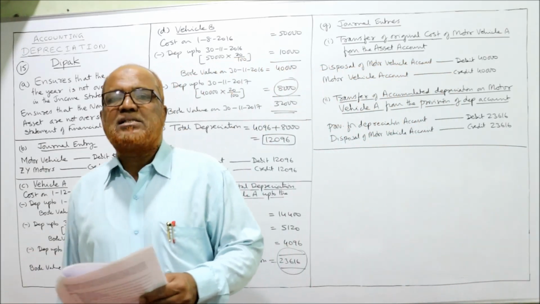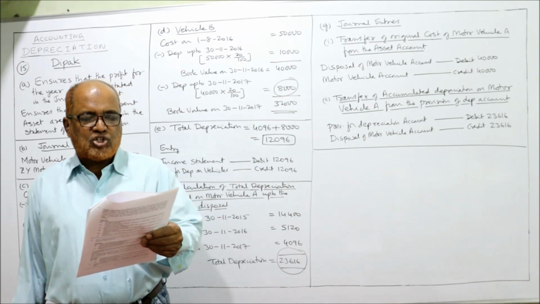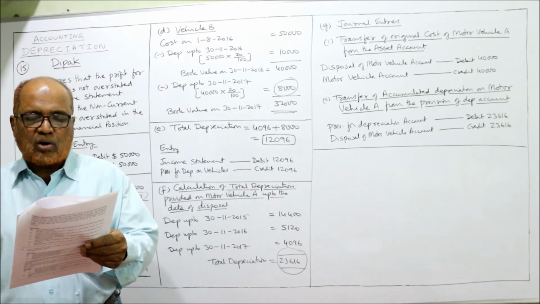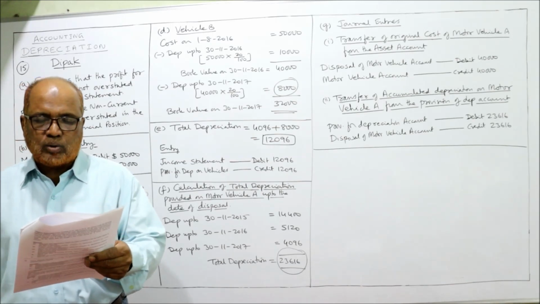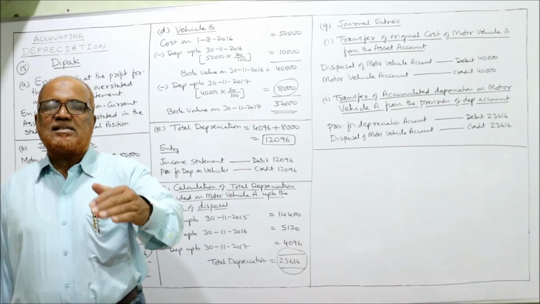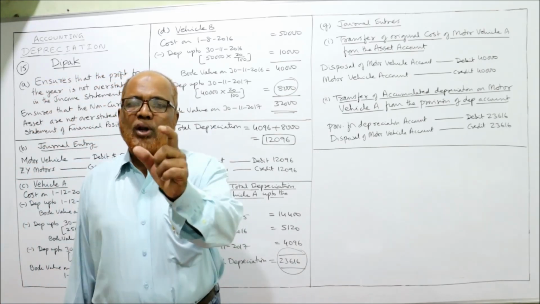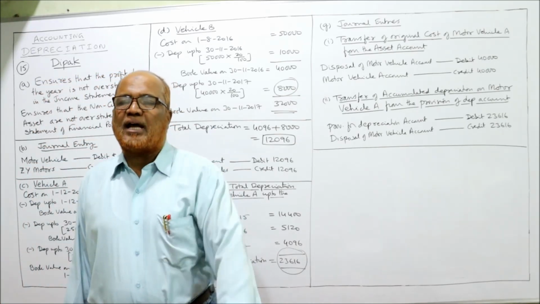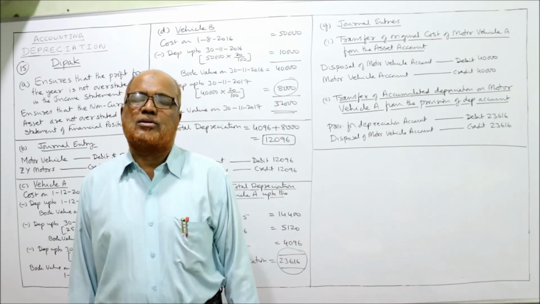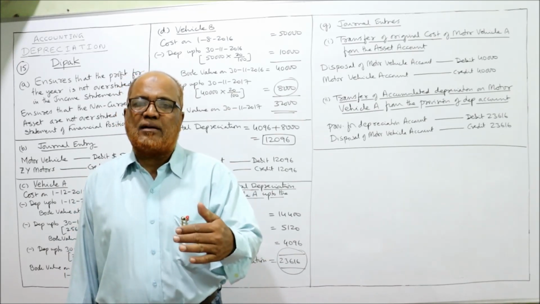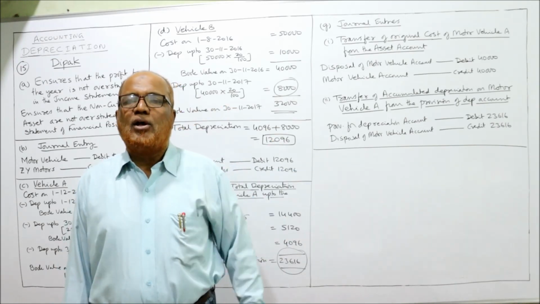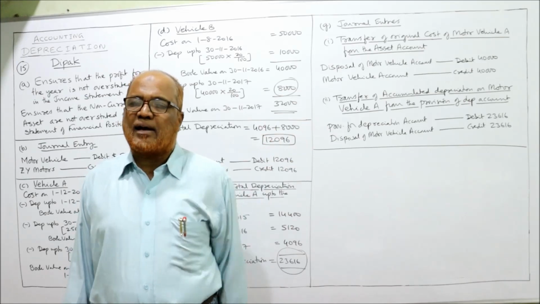Next, last G bit. Prepare the journal entries to record the transfer of original cost of motor vehicle A to the asset account. See here, whenever an asset is sold, the original cost of the asset will be transferred to a new account called asset disposal account. A new account will be opened. Asset disposal account. Here we have motor vehicle, the motor vehicle disposal account.